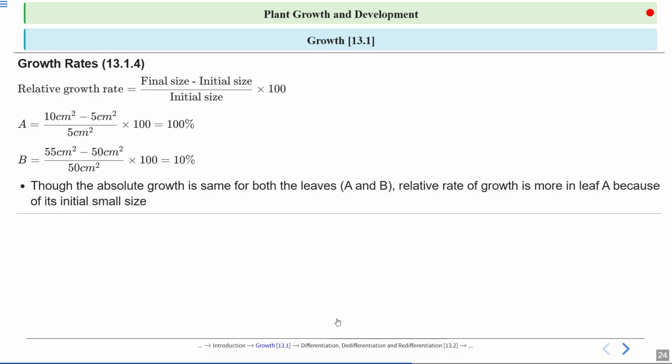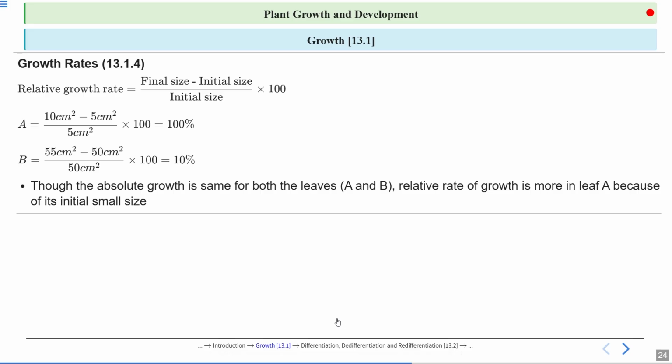For B, we had the final size as 55 centimeter square minus 50 centimeter square, which was the initial size, upon 50 centimeter square, into 100, that will be equal to 10%. Though the absolute growth is the same for both leaves A and B, the relative growth rate of A is more because of its initial small size. So we can see here relative growth rate is more for A.